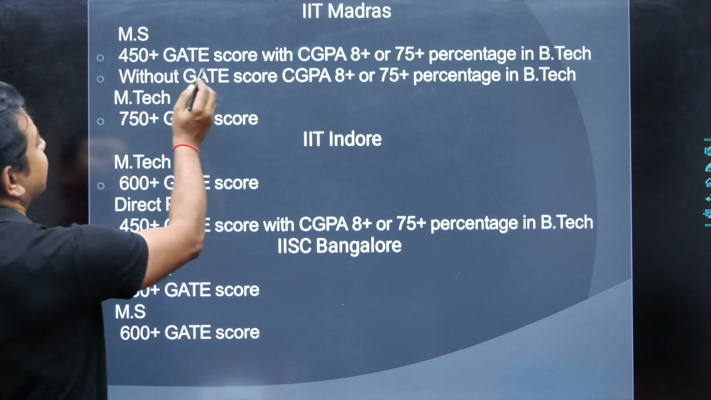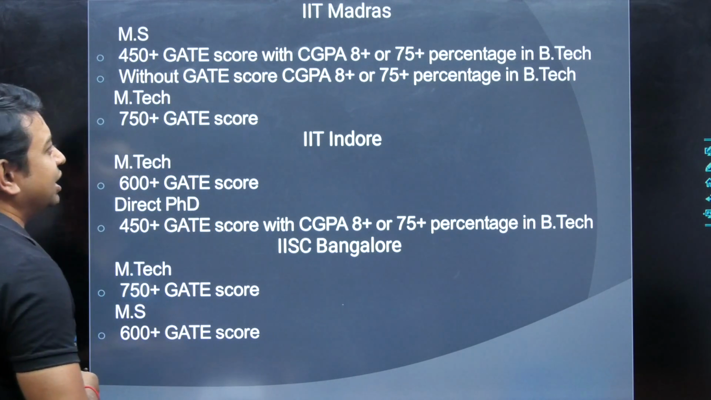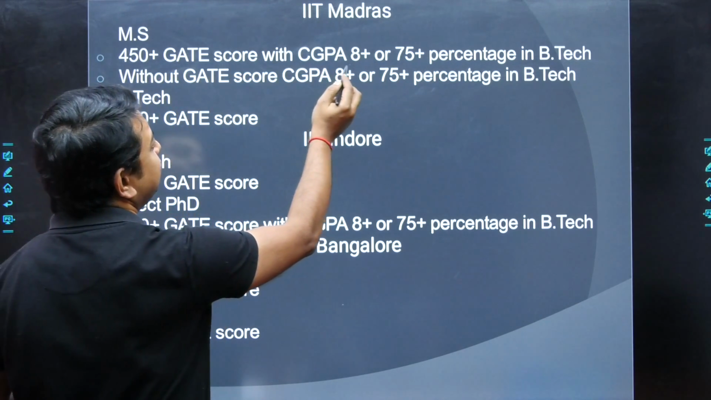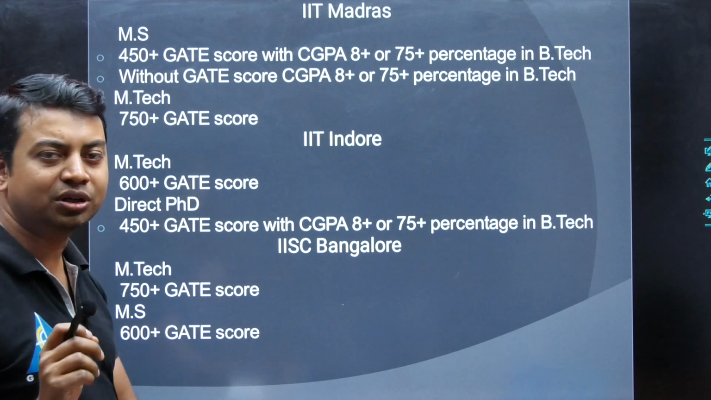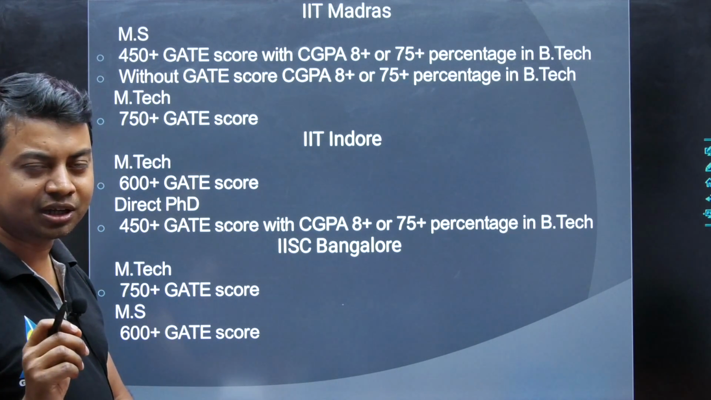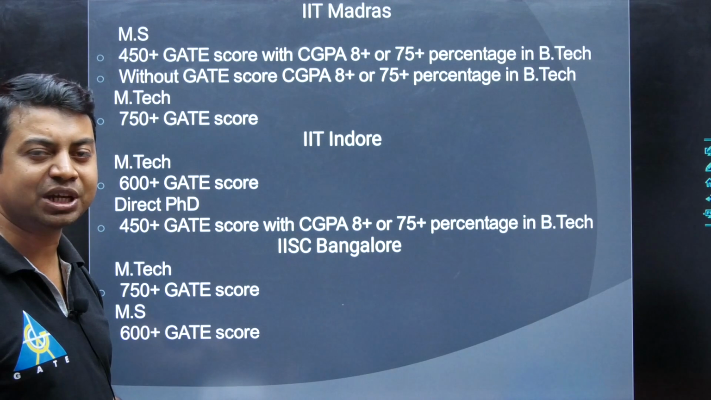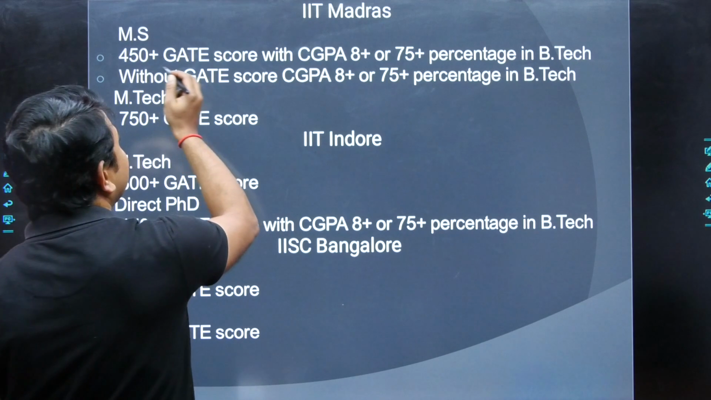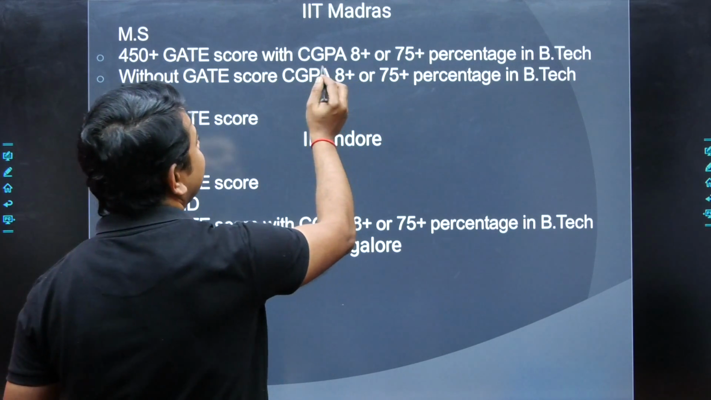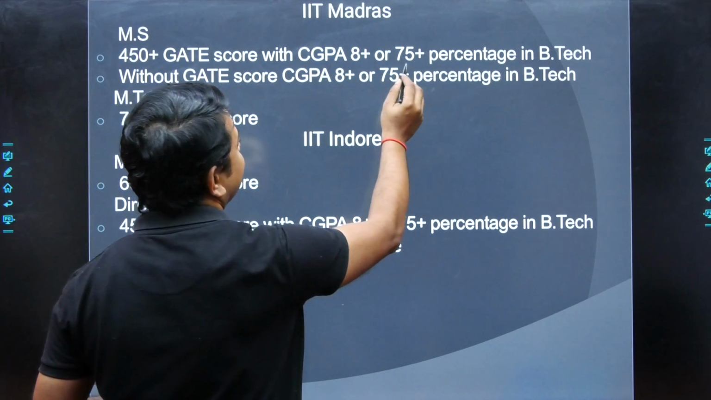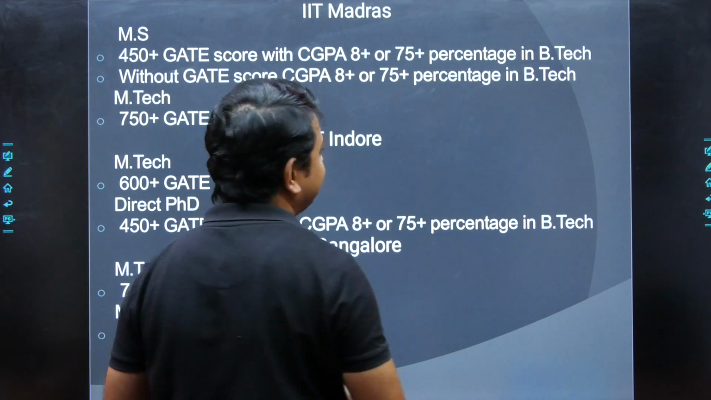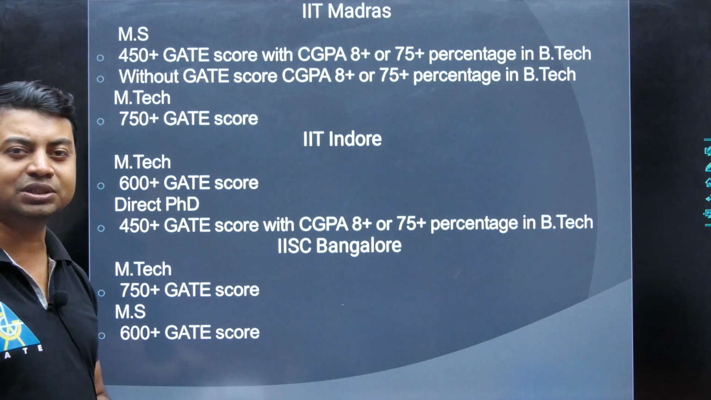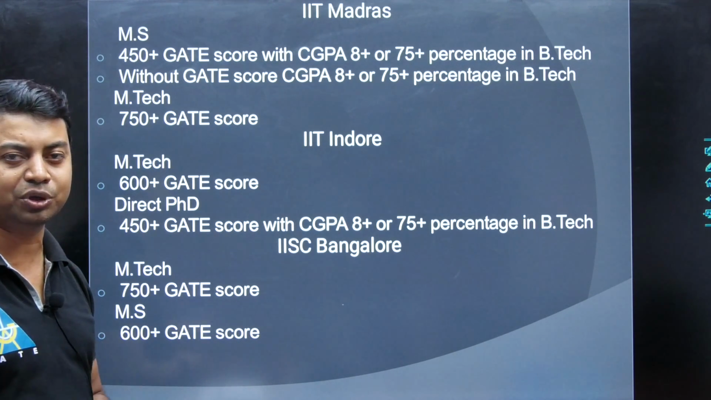So 450 plus GATE score for MS. MS means you can take admission at a low GATE score. If you have a 450 plus GATE score with a CGPA of 8 plus, that means good academic results in your bachelor degree, then you can take admission in this MS program. If you have a low GATE score also, you can take admission, but the CGPA must be 8 plus or percentage should be 75 plus in BTech. That is mandatory here, meaning you should produce good academic performance in graduation.